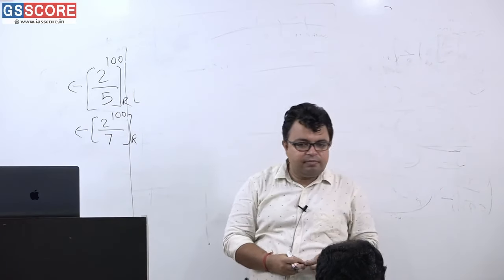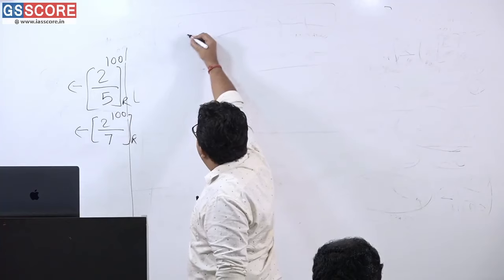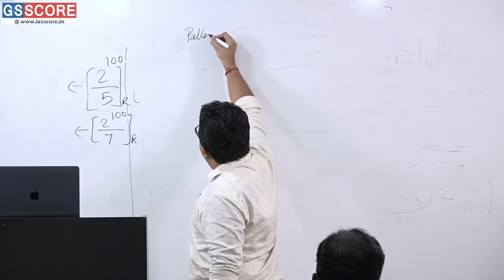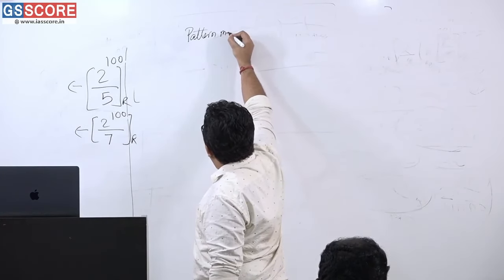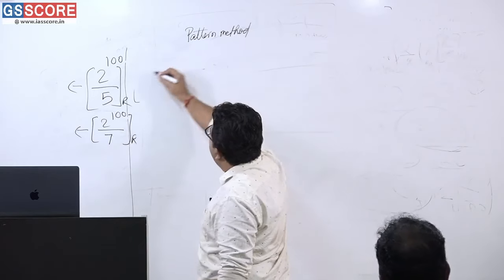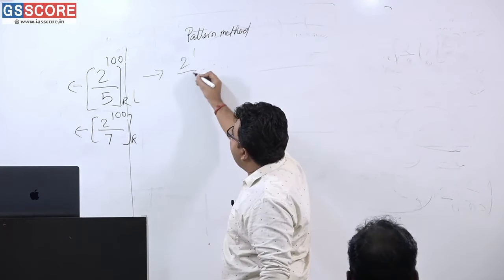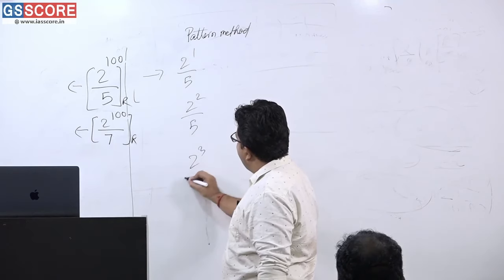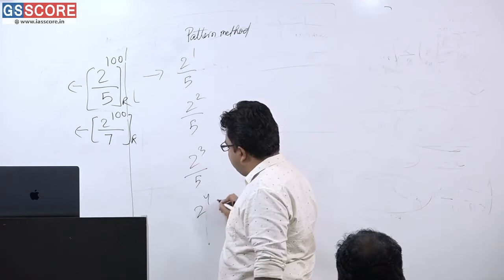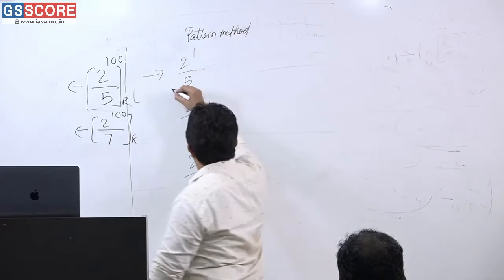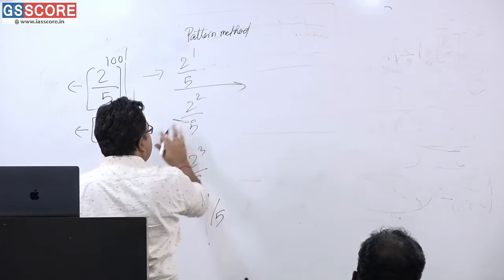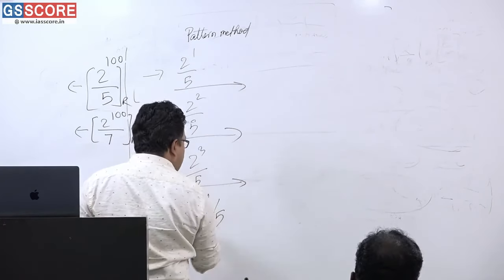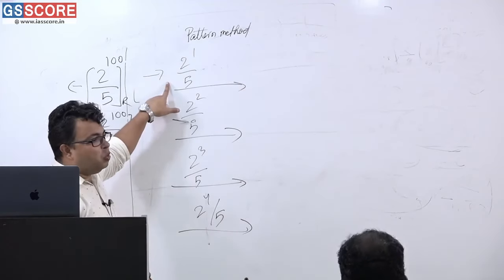Shall we start? See here, one is the pattern method. For that, what are we going to do? 2 to the power 1 divided by 5, 2 to the power 2 divided by 5, 2 to the power 3 divided by 5, 2 to the power 4 divided by 5. What is the remainder? Please tell me. This is 2 divided by 5.